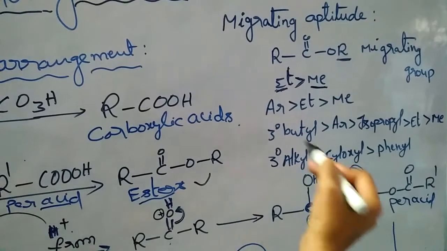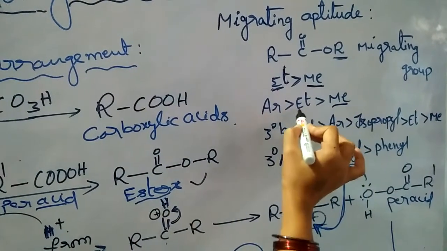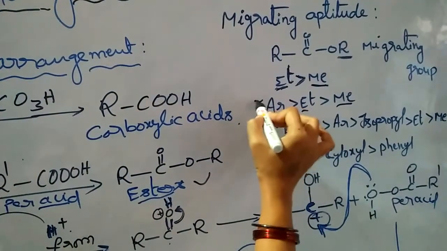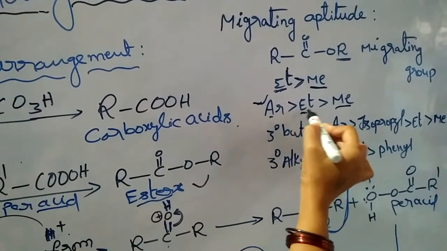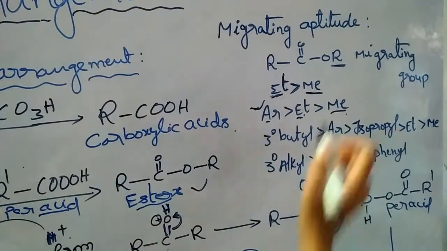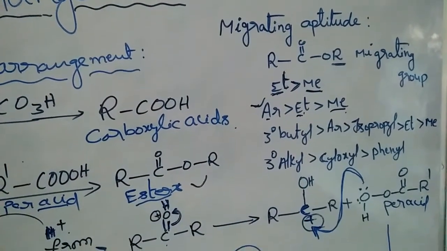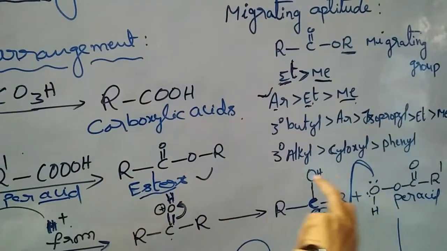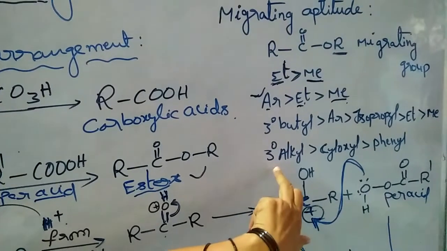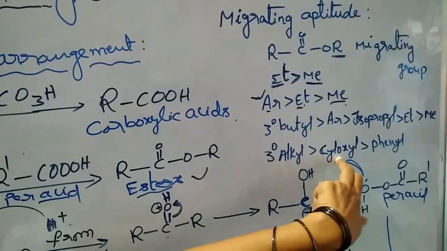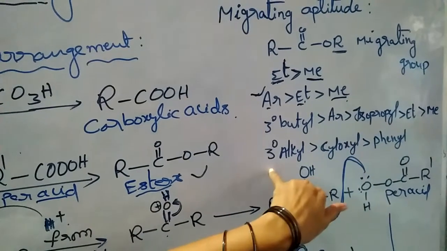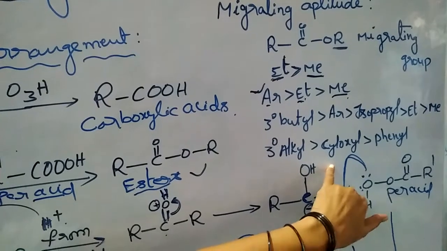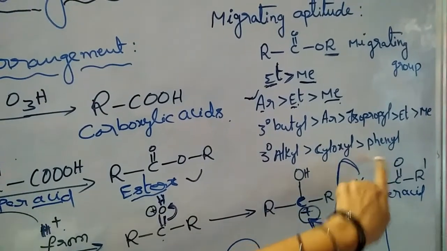If an aryl group, ethyl group and then methyl group are there, first priority goes to the aryl group, next ethyl, next methyl. If a tertiary alkyl group, cyclohexyl and phenyl groups are there, first priority goes to tertiary alkyl, next cyclohexyl, next phenyl.